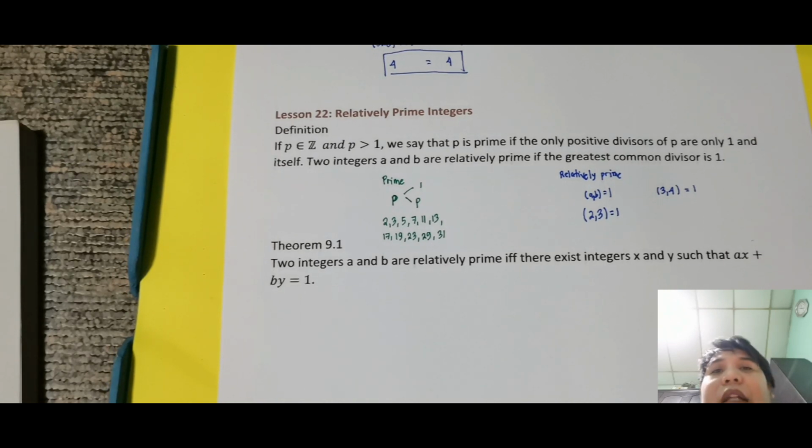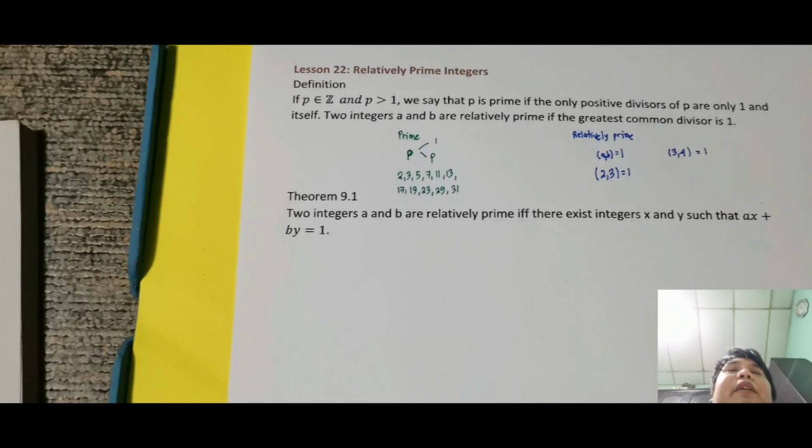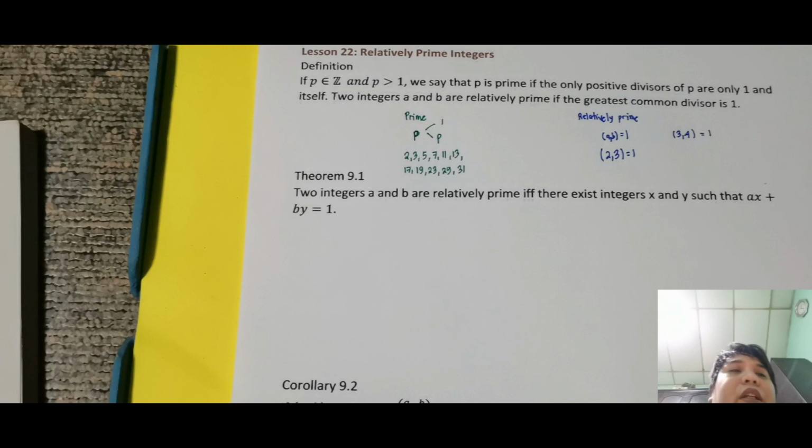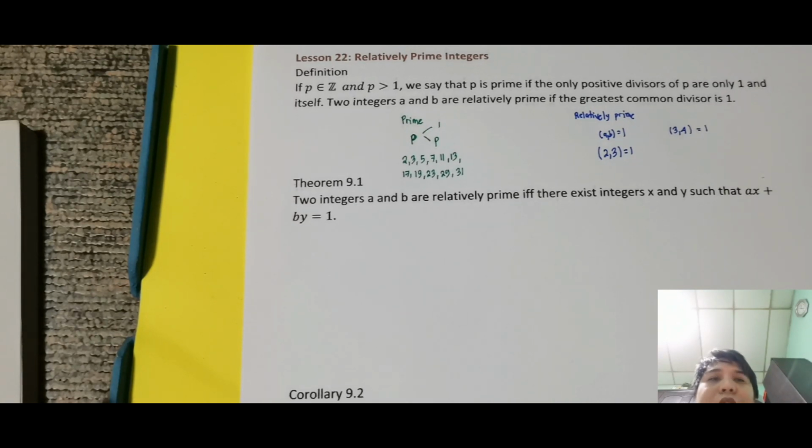Okay, so ito nga, relatively prime integers. Pag-uusapan natin yung mga theory technically sa loob nito. Okay, so I think wala masyadong solving or what, pero I think at least mapapakita ko sa inyo ano ba yung galaw ng numbers in terms of integers. Okay, so let's have theorem 9.1. So bakit 9.1? Kasi almost chapter 9 na tayo sa theory. Kaya napansin mo last time is sa 8. So chapter 8 kasi yun. So ito chapter 9 na.